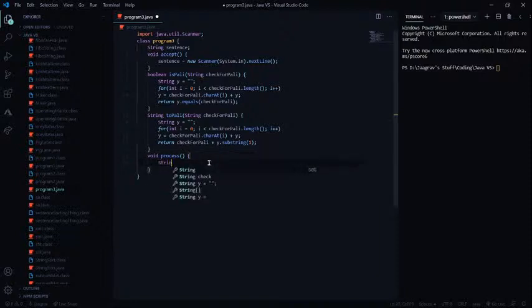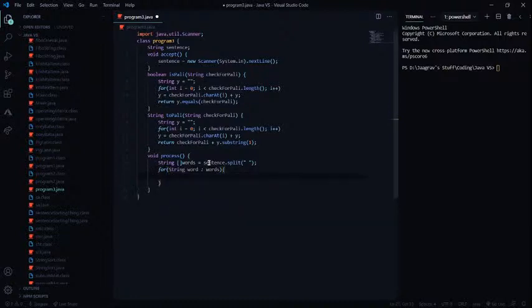I'm going to have a string array for this, named words, and I'm going to put in words equals sentence, and split it with the help of spaces. Once I'm done with that, I have my words in this array, and after that I'm going to loop through the words.